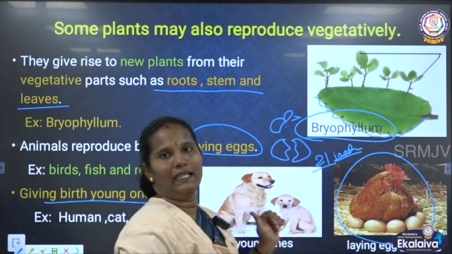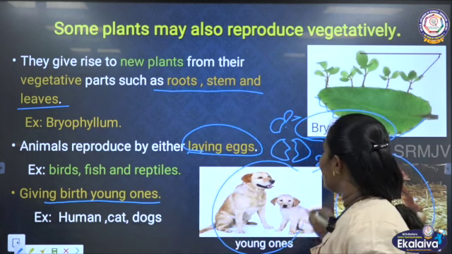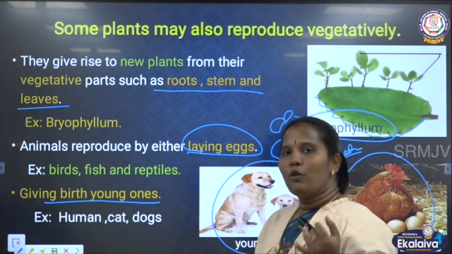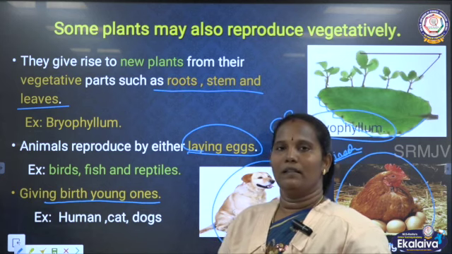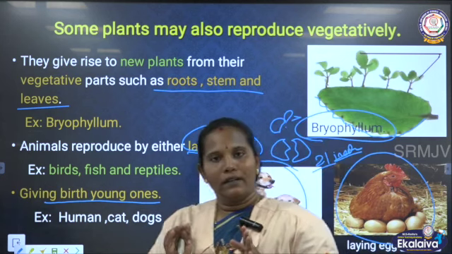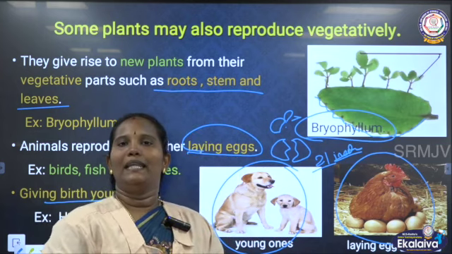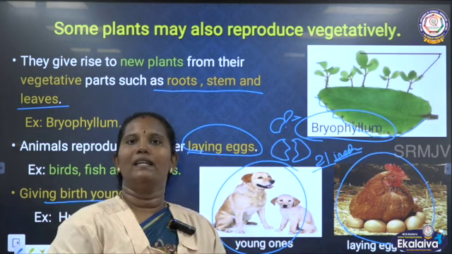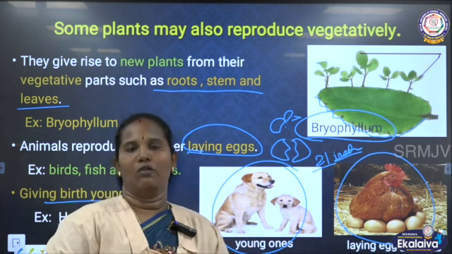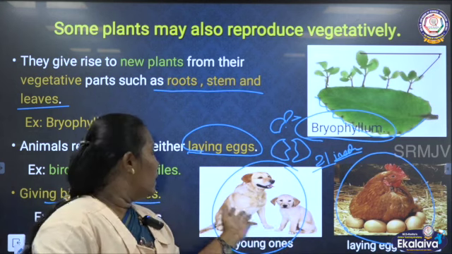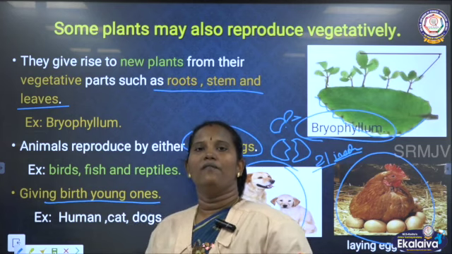Next one, we have to see giving birth. We know very well many animals use this giving birth method. Human beings, for example, and dogs, lions, many animals give birth. Here the fertilization, and after that the development of the baby, also happens inside the mother's body. After that, the young one comes out directly, the same as the mother. This is called giving birth to young ones. Okay, this is the reproduction of living things.